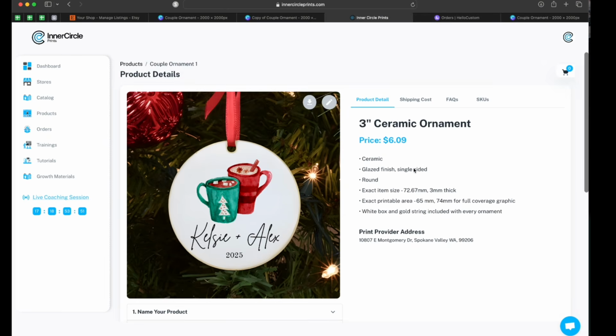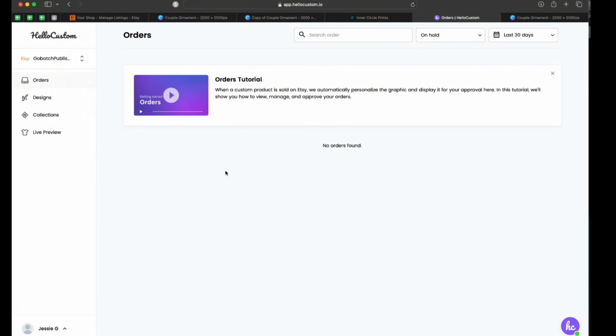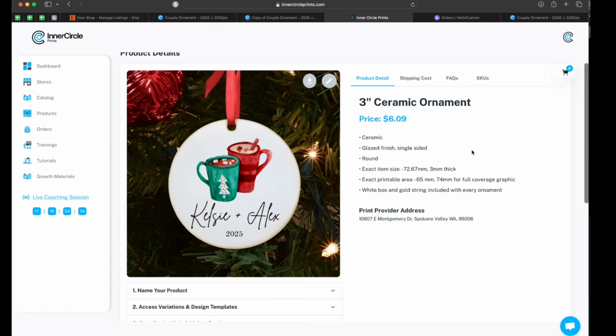And then when you go to your orders tab and you refresh, the personalization will automatically show up there. So what this looks like for me is I'll come to Hello Custom first and I'll look at all of my orders and I'll make sure they look right and I'll approve them. And then I'll go into ICP and I'll go to my orders tab and I'll just look at the graphic. I'll click on it to enlarge it to make sure it looks right and then send it to production.